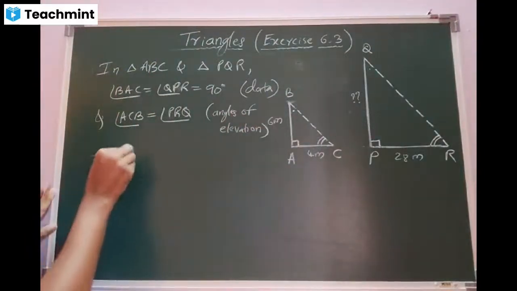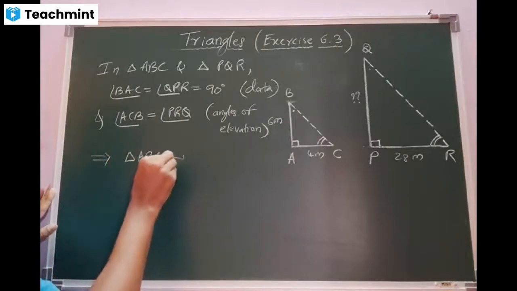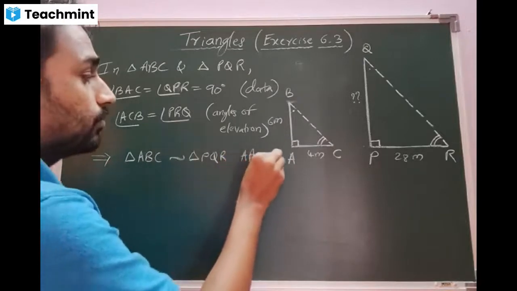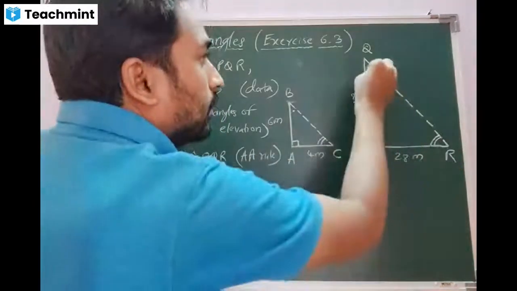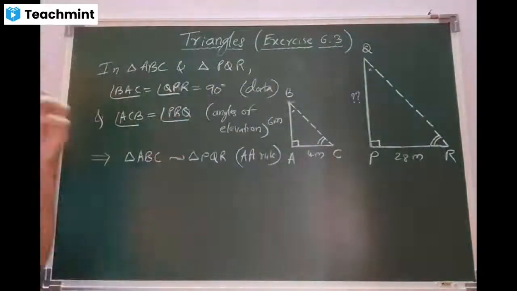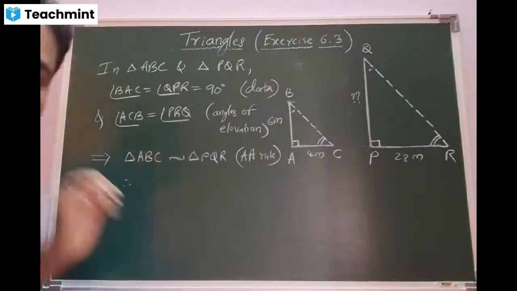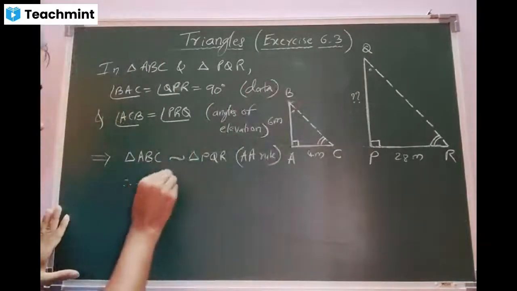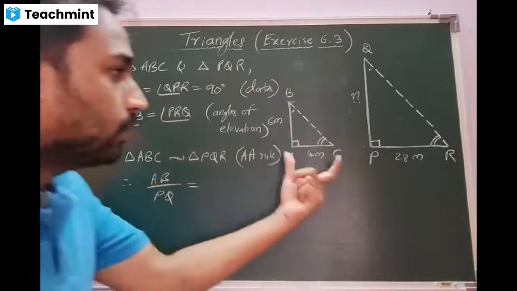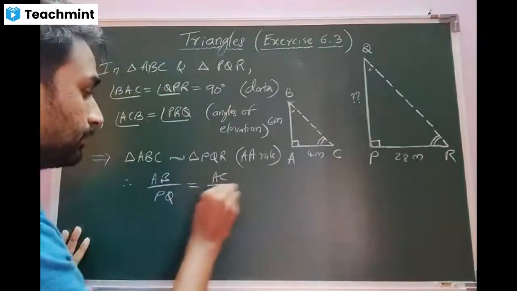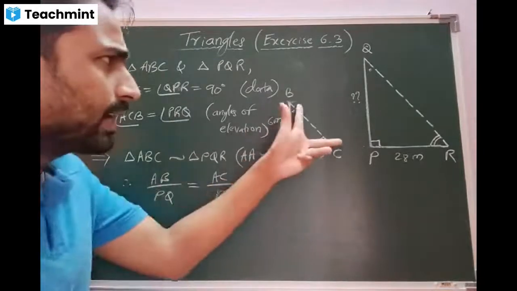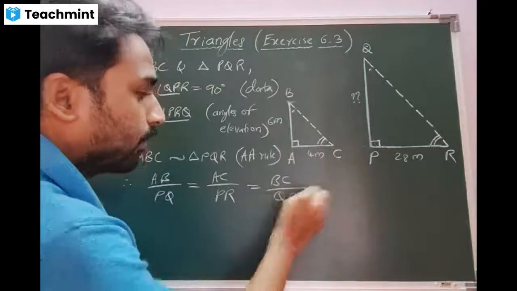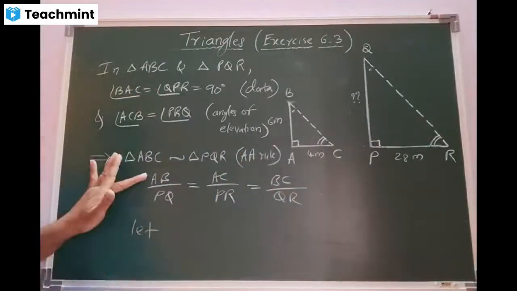Fine. What can I write? Triangle ABC is similar to triangle PQR. Two angles are equal to two angles, so the third angle will automatically be equal. They are similar. Once they are similar, let us write the corresponding parts as proportional. AB by PQ is equal to AC by PR. Am I right, beta? Even you can write BC by QR, which is not required.